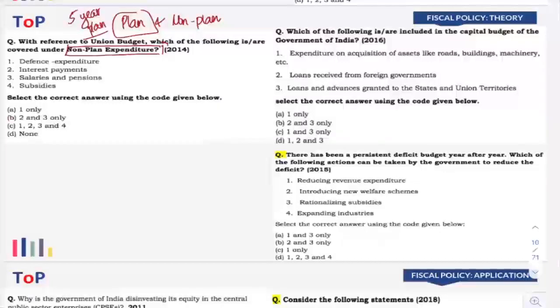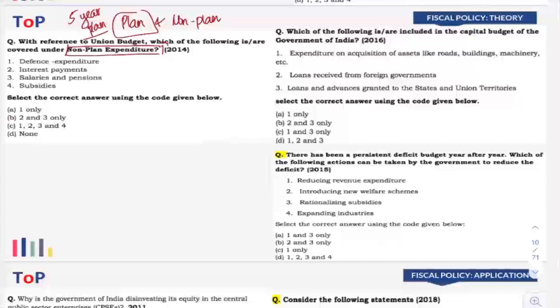As the 5-year plan is also taken away, this kind of distinction between plan expenditure and non-plan expenditure is also taken away by the government. So whatever expenses are coming to the government based on the 5-year plans created, those are planned expenditure. And those expenditures that are not part of the plan, but are other types of expenditure that are carried out by the government from year to year, are non-plan expenditure.